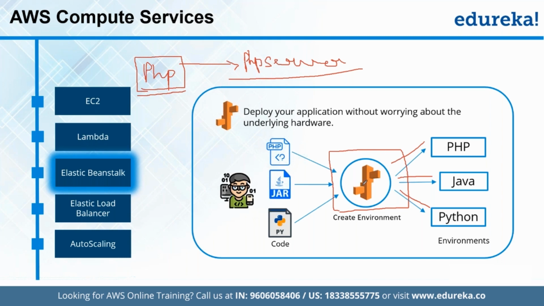Setting up these different environments exactly as per the requirement is the job done by a simple service called Elastic Beanstalk. So Beanstalk's main job is to make sure the entire environment is exactly set up as per the requirement of the application that we are trying to develop. That's the main purpose of having Beanstalk.